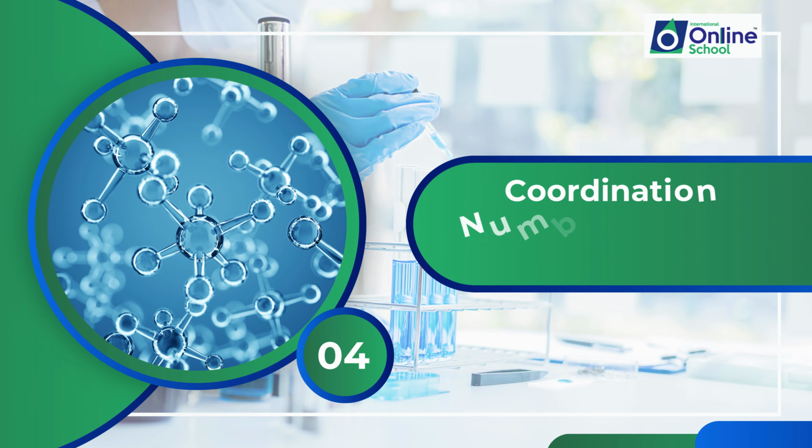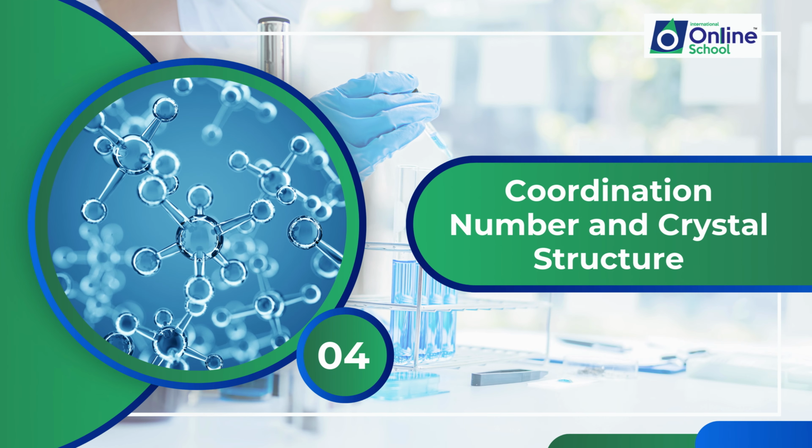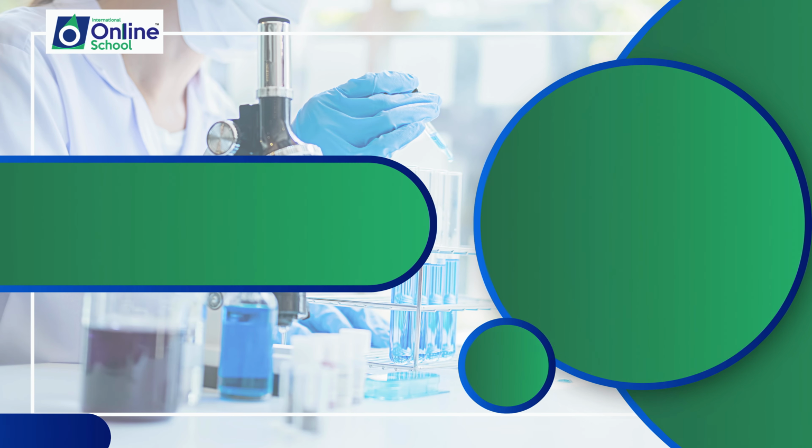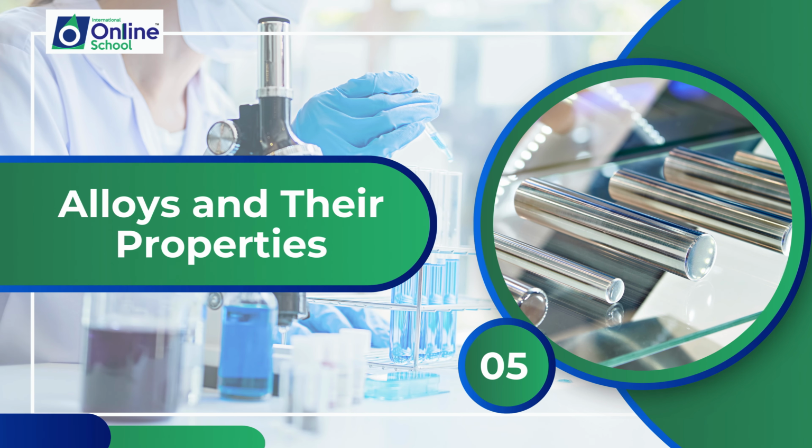In the next lesson, you'll relate the coordination number of ions to the crystal structure of the compound they are a part of. This lesson connects the arrangement of ions in coordination compounds to the overall structure of the compound. In the next lesson, you'll define alloys and describe some properties of alloys that differ from the metals that compose them. This analytical approach helps you understand the unique characteristics and advantages of alloy formation.